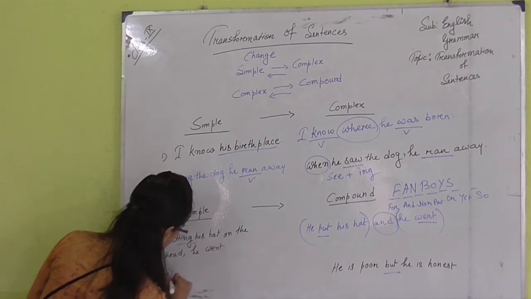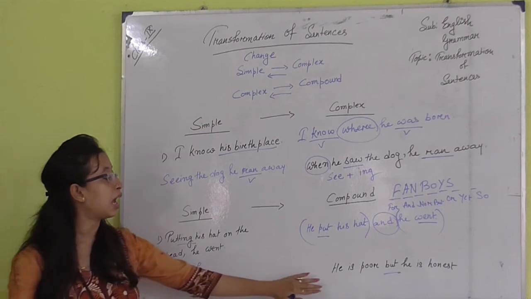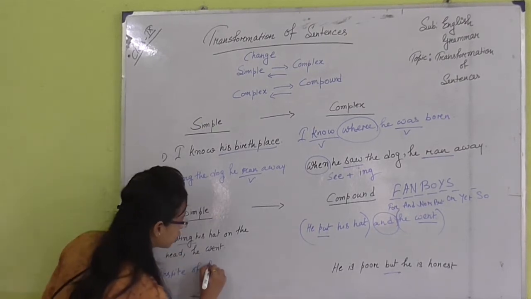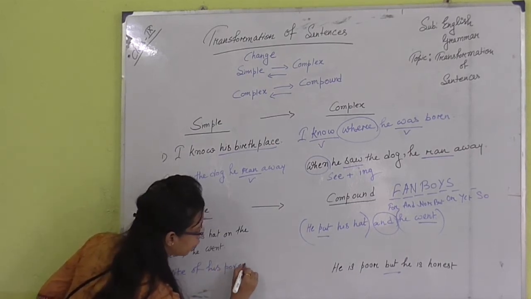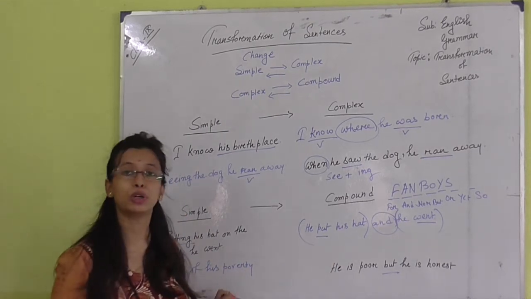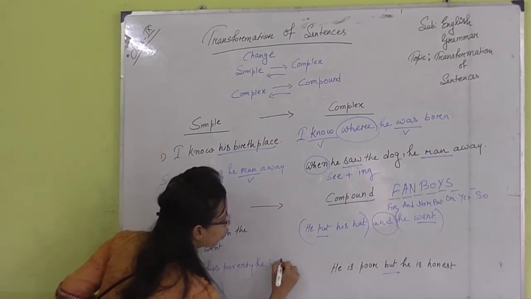So we can write in spite of. Here I cannot write poor, so I write in spite of his poverty. Nothing, just change the adjective into a noun. Poverty, he is honest.